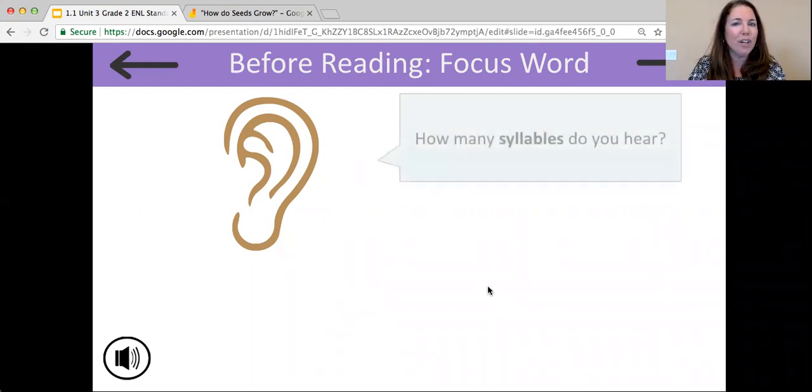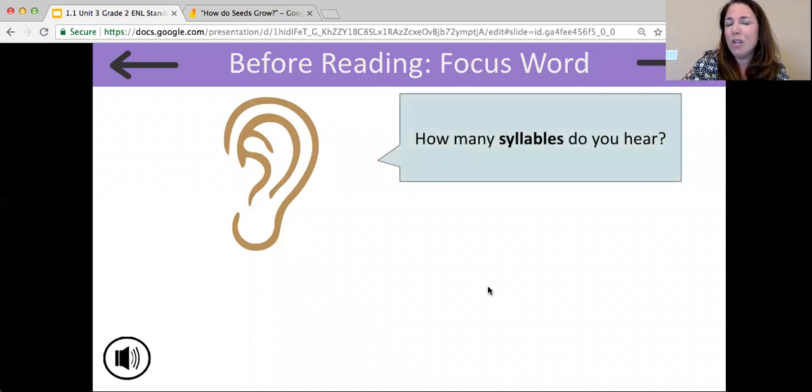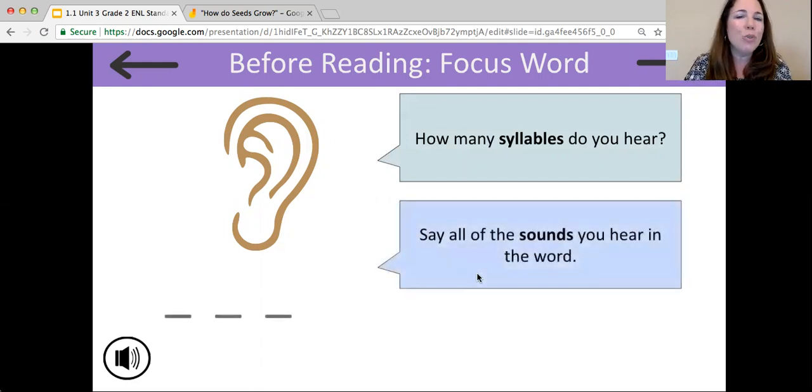Now, when you hear the word seed, how many syllables do you hear? So maybe you clap the word out like me. Seed. I hear one syllable in the word seed. Now, as we stretch out that word, readers, I want you to think about what sounds you hear in the word seed. So maybe like me, the first sound you hear in the word seed is the S sound.